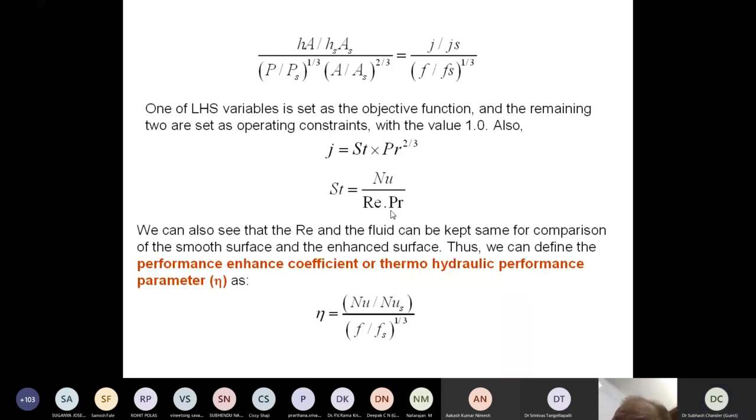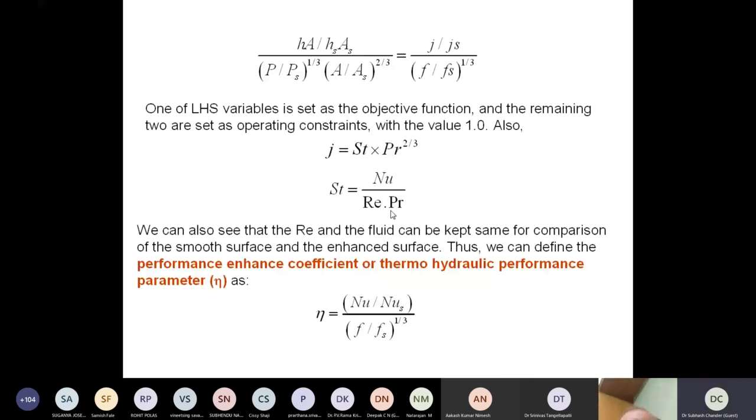We are again writing the same expression J, the Colburn J factor, Stanton number into Prandtl number to the power 2 by 3. If you keep the Reynolds number and Prandtl number the same and compare the performance of the reference surface, the same Prandtl number means we are working with the same fluid, because Prandtl number depicts the properties of the fluid. Reynolds number the same means we are working with the same flow velocities.